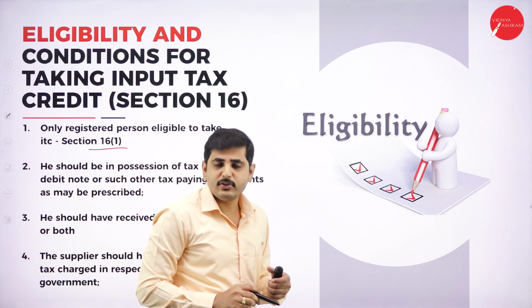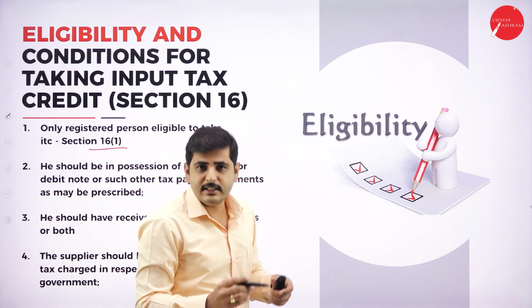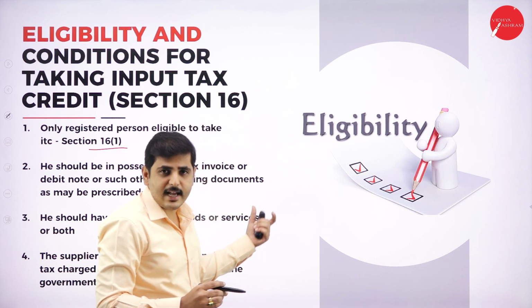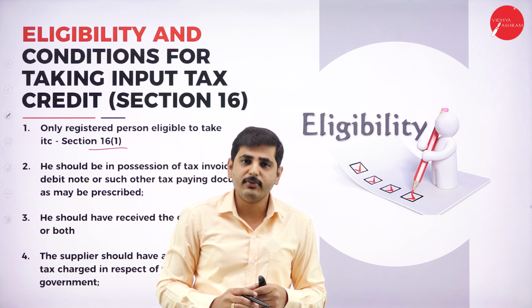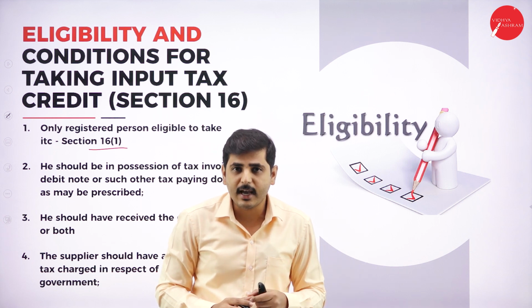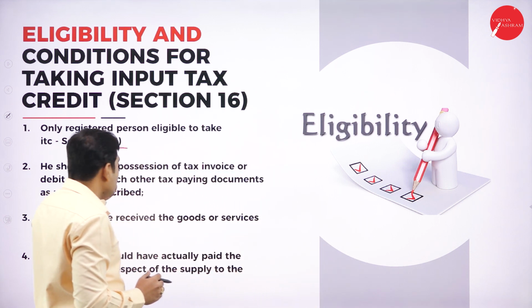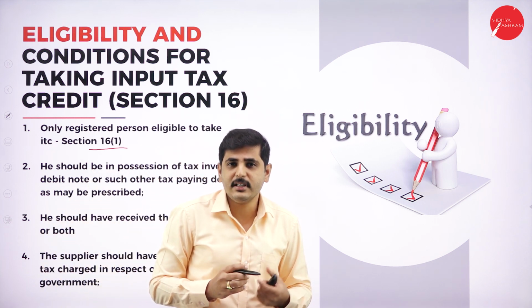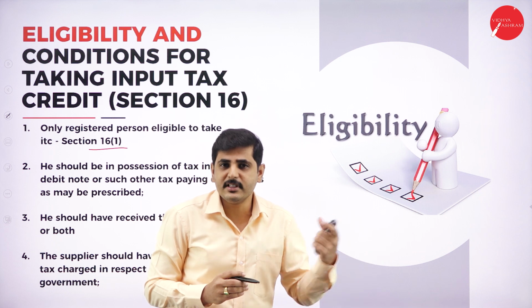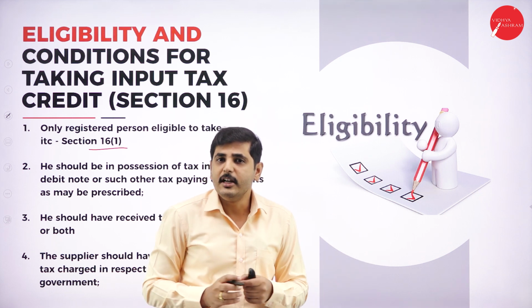If you are registered under the tax law, only then can you get the input tax credit on the output tax. If you are not a registered person, you will not get the input tax credit for whatever business activity you do.